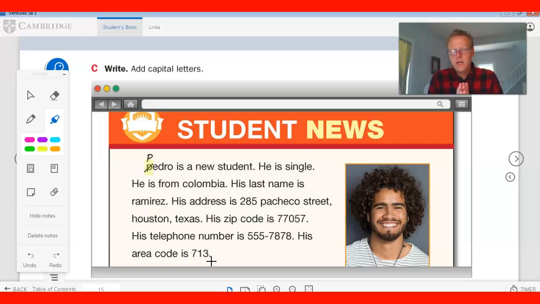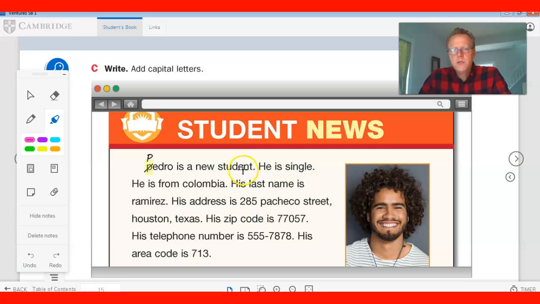If you see a proper noun, if you see the name of a person, the name of a country, the name of a street, you want to make sure you capitalize it, okay? All right, pause the video, see if you can find all of the mistakes. Okay, let's take a look.